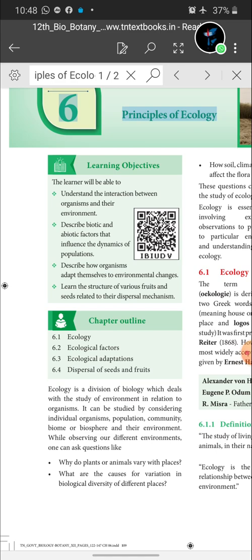Okay, children. As per this 6th lesson, the topic is principle of ecology. Under this topic, we are going to see how organisms interact with their environment, the various biotic and abiotic factors and their influence on population. Then how organisms adapt themselves to environmental changes. All of this we are going to discuss in this chapter. Okay, children. Let's see.